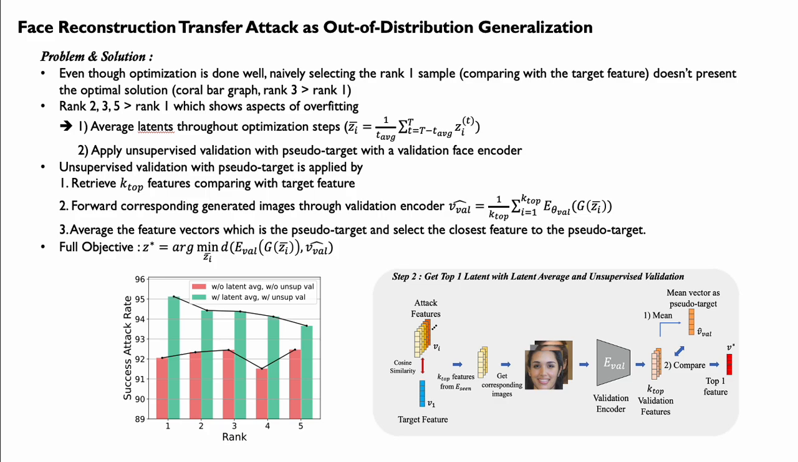Next, unsupervised validation is done by the following process. First, we get the K-bar top features compared with the target feature as the candidates. Secondly, we forward the candidates through the validation encoder and average them, which works as the pseudo-target. Finally, we select the image whose feature is closest to the pseudo-target.